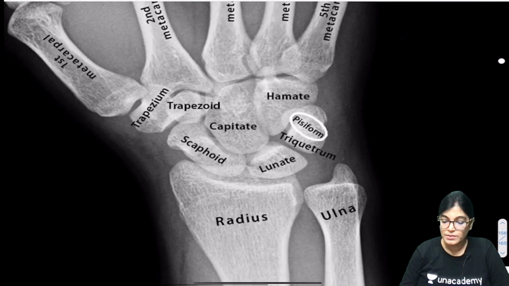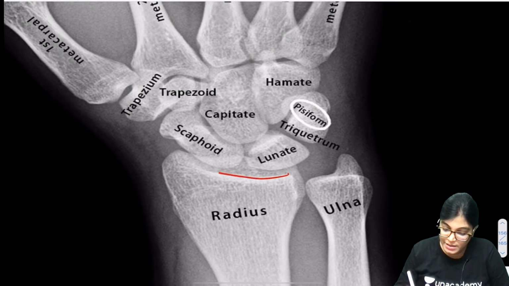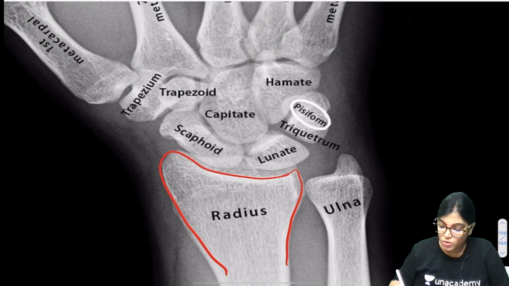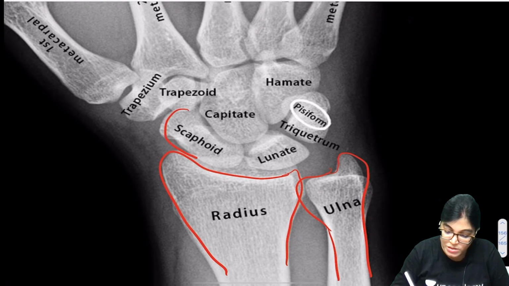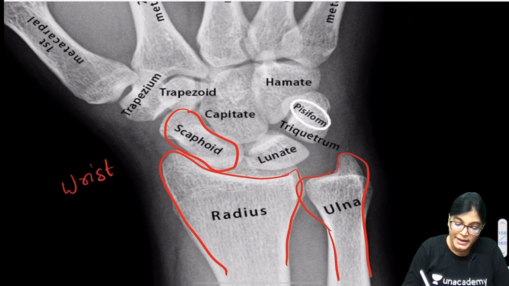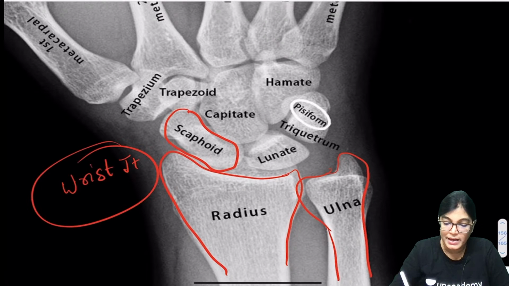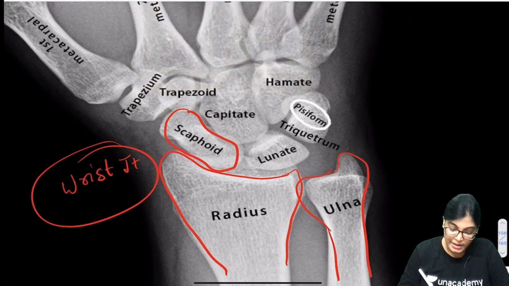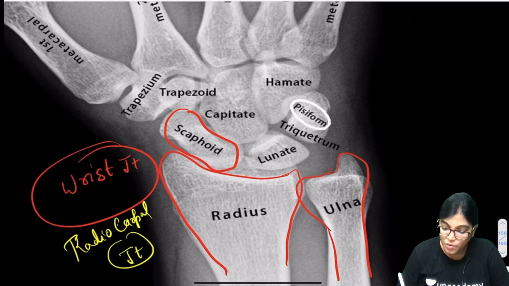So all of you, please concentrate here. See here, clearly there is no problem in the radius. The distal end of the radius and ulna, no problem. So see here, two bones directly articulate with the radius to form the wrist joint. The wrist joint is basically called the radiocarpal joint. What do we call the wrist joint? We call it the radiocarpal joint. And the articulation of the wrist joint is with the scaphoid and lunate.